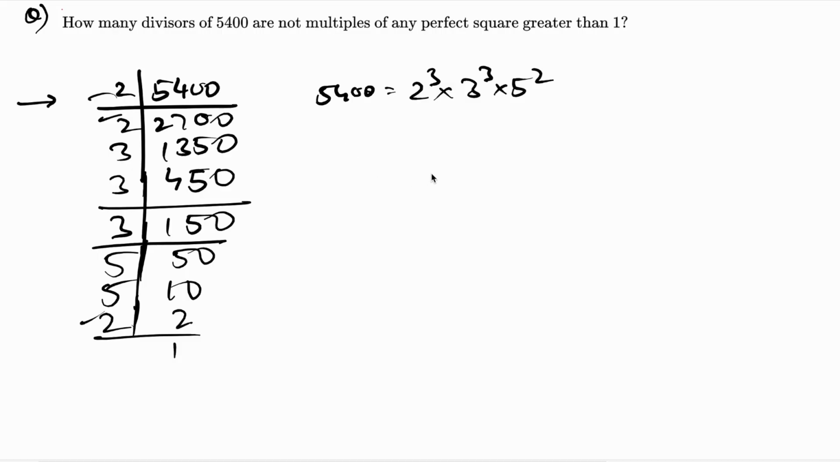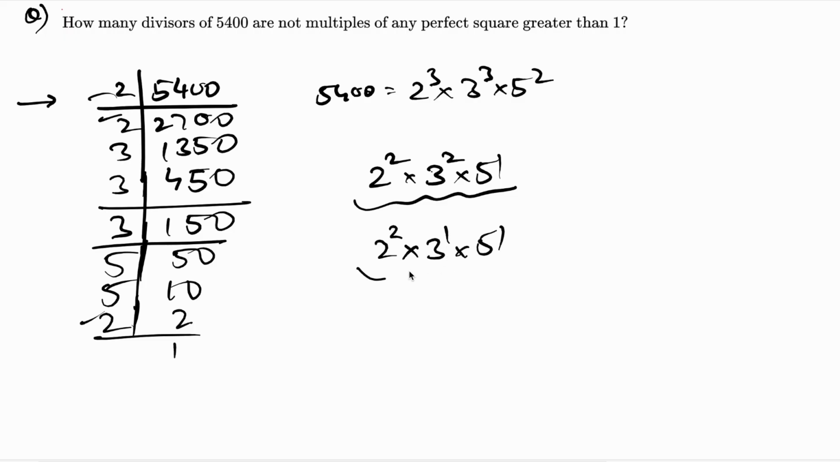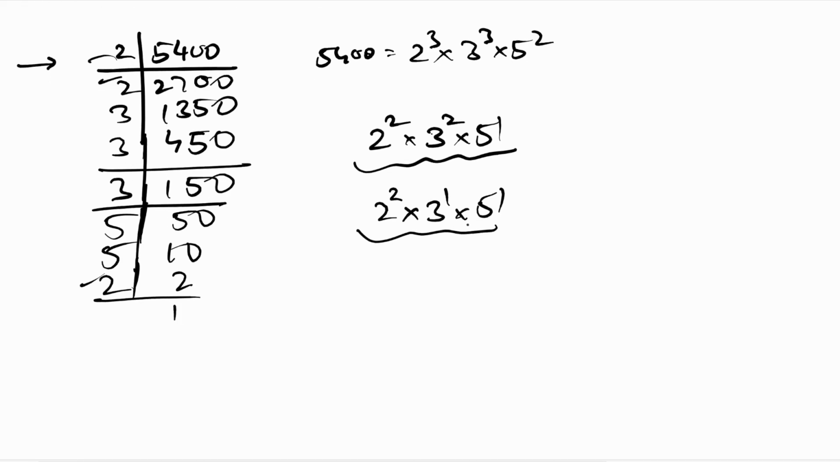So one of the examples I can think of is 3 squared. So 3 squared is the perfect square. Then any multiple of 3 squared can be all the possibilities for 2 raised to 3. So it can be 2 raised to 2 into 3 raised to 2 into 5 raised to 1. So this is basically a multiple of a perfect square. Having 2 raised to 2 here and 3 raised to 1 here and 5 raised to 1 here is also a multiple of a perfect square.